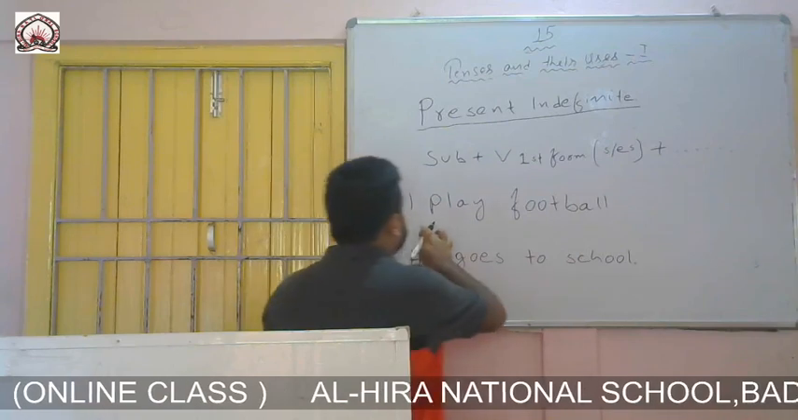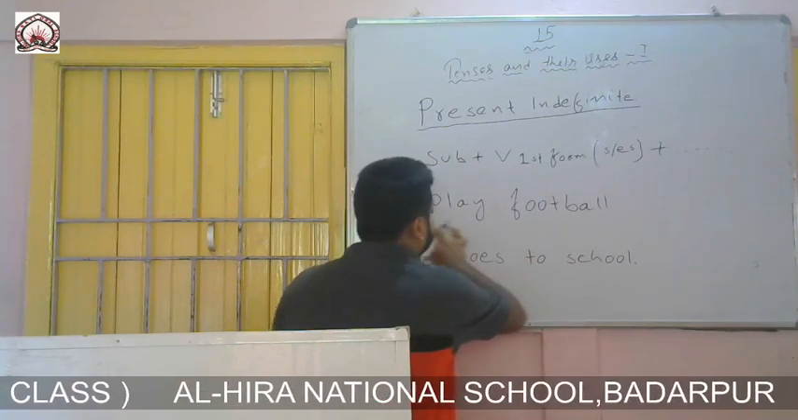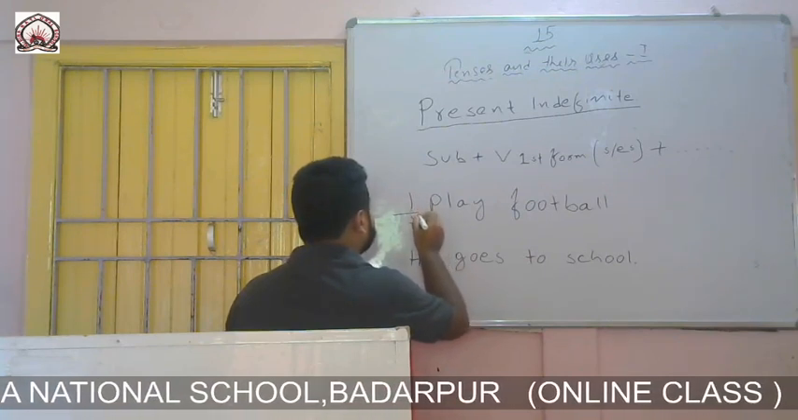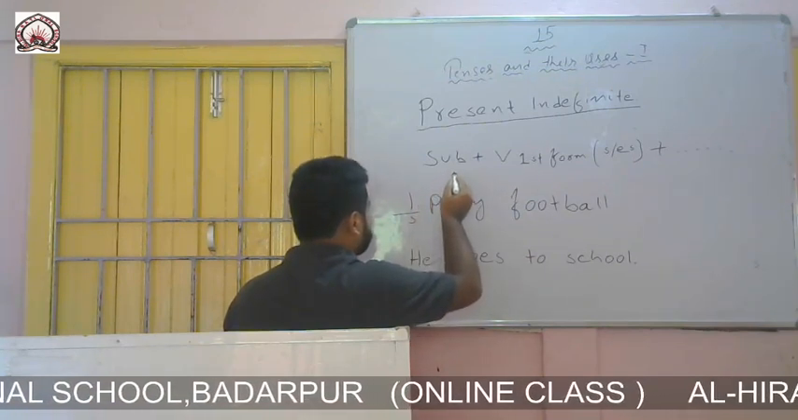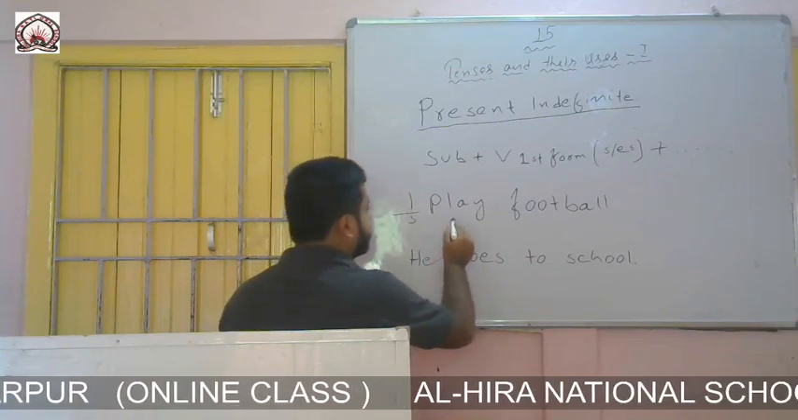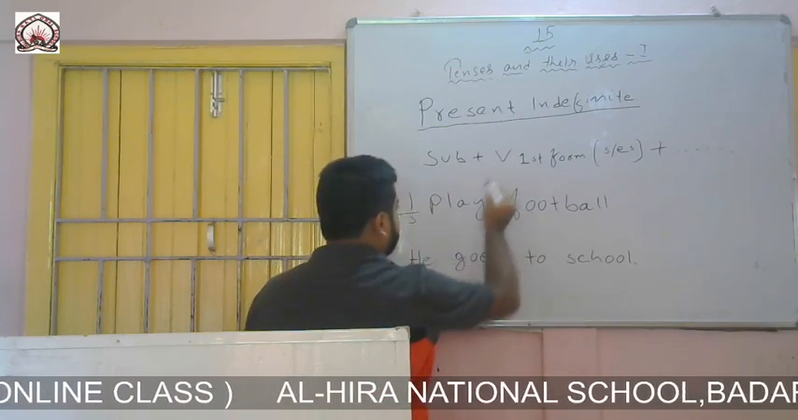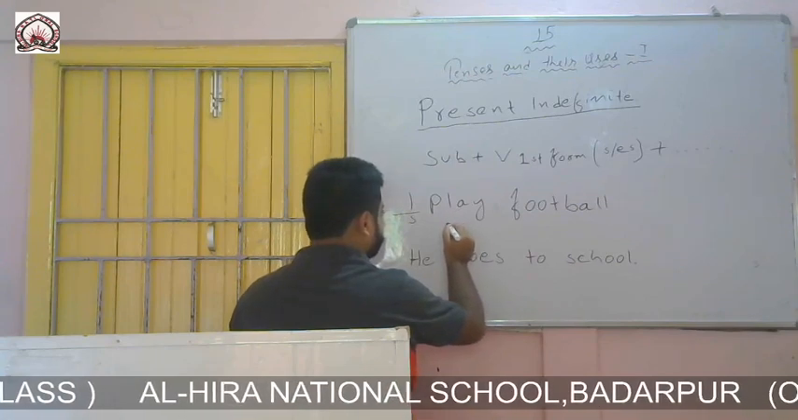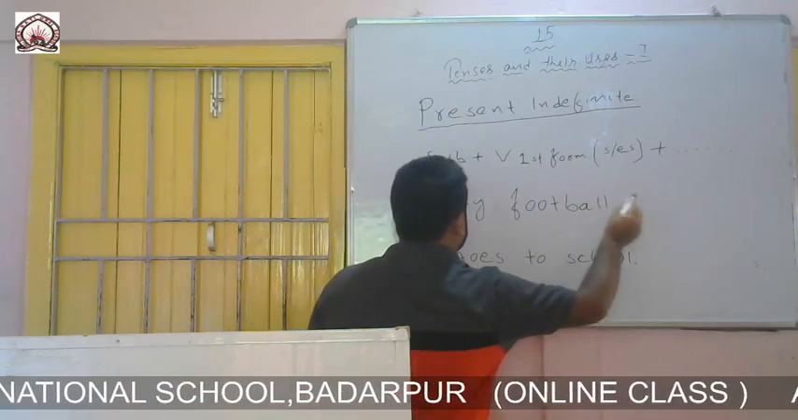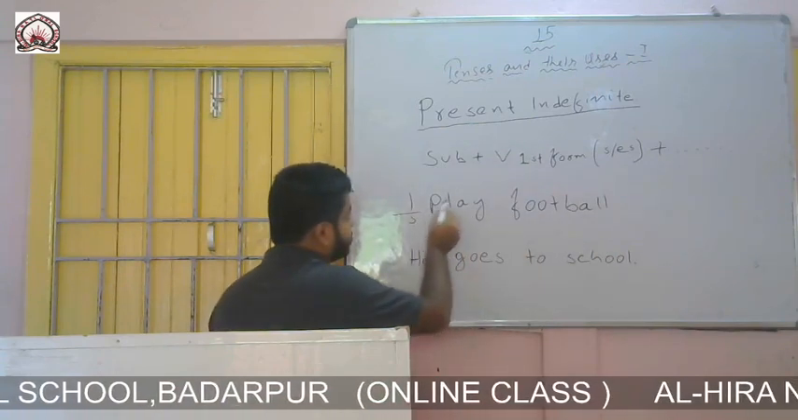So my first example is I play football. Here I is the subject. I have written I according to the formation. The formation says that subject should be there at the beginning. Then I have written first form of the verb, that is play is the first form of verb. So I have written play. Then football is rest part of the sentences. So see the formation.